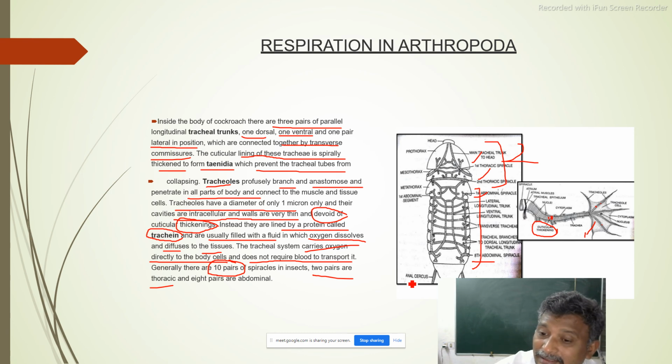They are not located on the 9th segment or the 10th segment. In the first 1 to 8 abdominal segments there will be abdominal spiracles, but the total number of spiracles is 10 pairs.